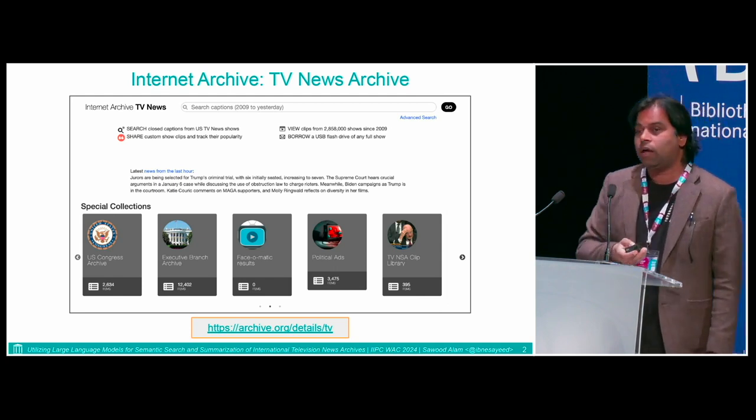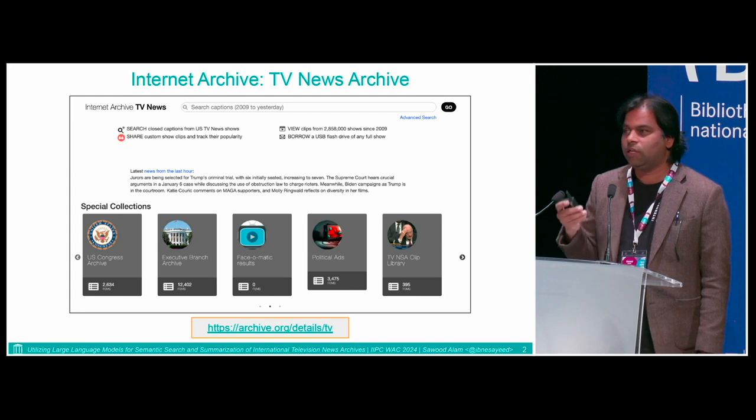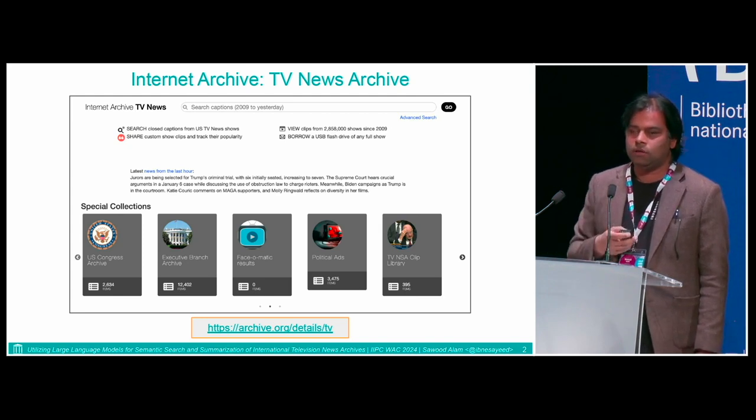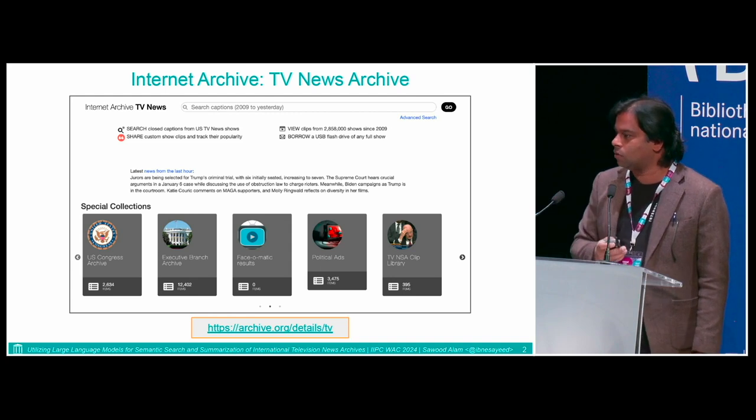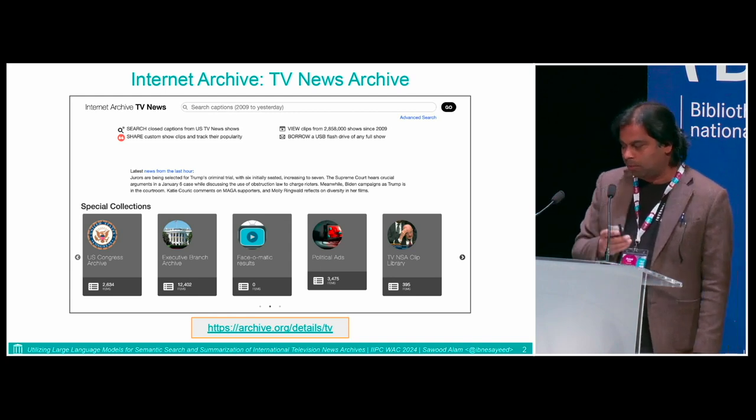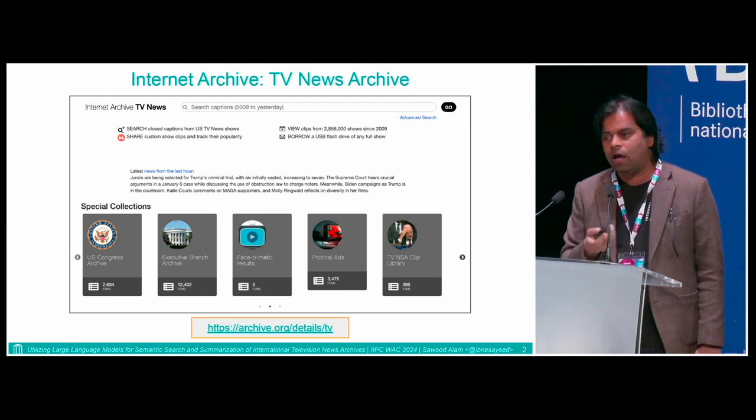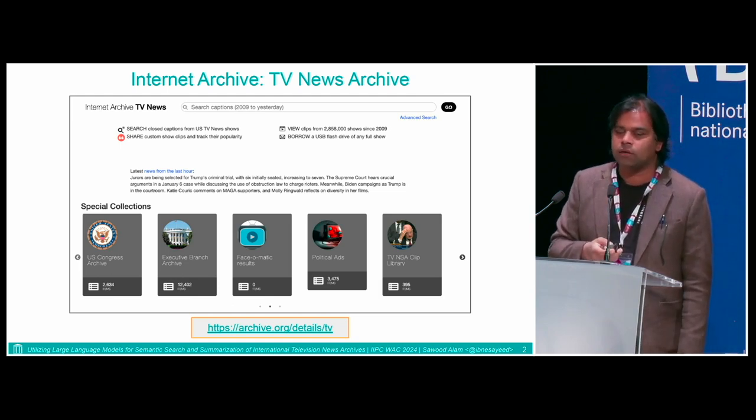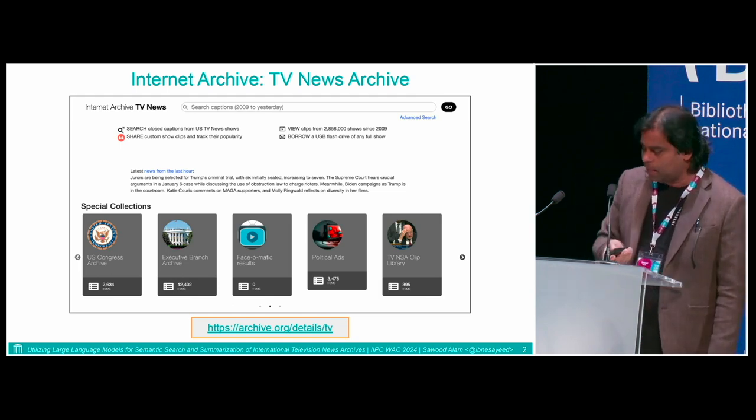If you go to Internet Archive headquarters in San Francisco, you will see a bunch of TV tuners that are streaming TV data and archiving it. And we chunk them into smaller pieces like half an hour, 1 hour, or 2 hours, however long the programs are from these TV news, right?